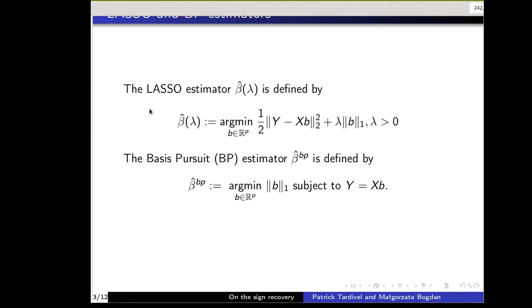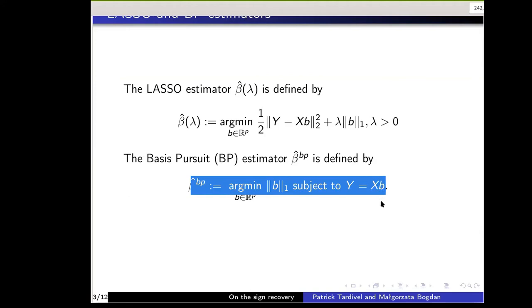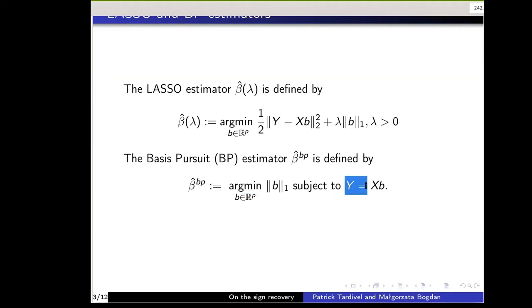That's the reason why this estimator is frequently used to recover the location of the non-null components of beta, or also used for sign recovery of beta. The basis pursuit estimator, given here, is defined as follows. Among the solutions of the linear system of equations y equals xb, we pick a solution b for which the L1 norm is minimal. Actually, these two estimators are closely related. You can think of basis pursuit as the lasso estimator when the tuning parameter lambda is infinitely small.